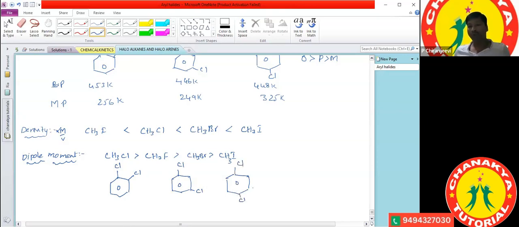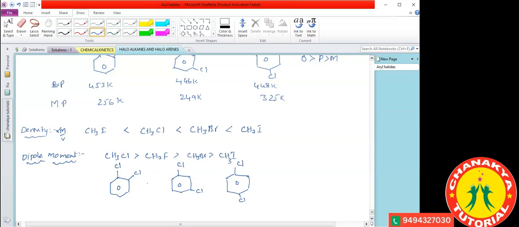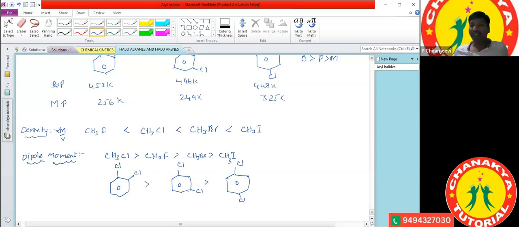Out of these three, which one has the greater dipole moment? The first one has the greater value, after that the second one.